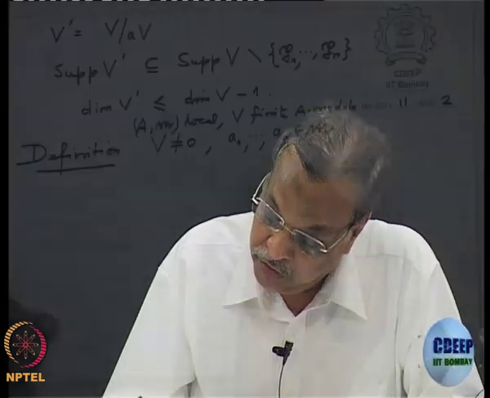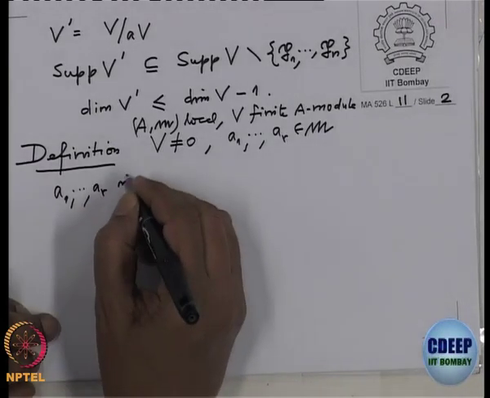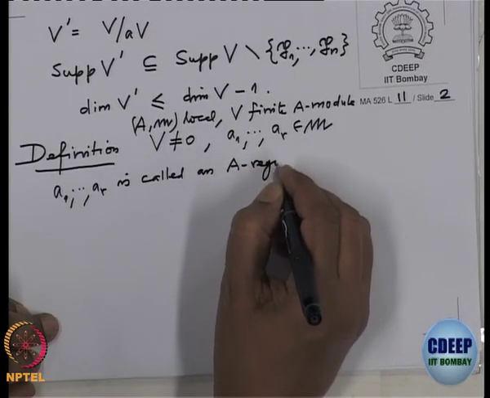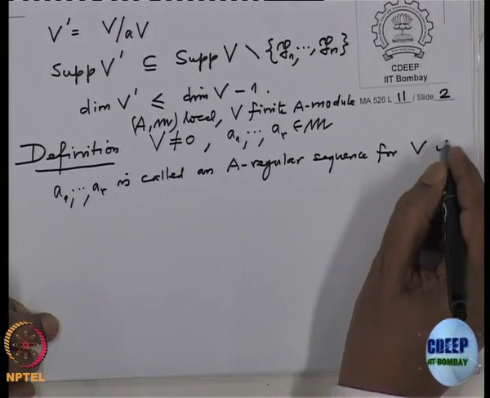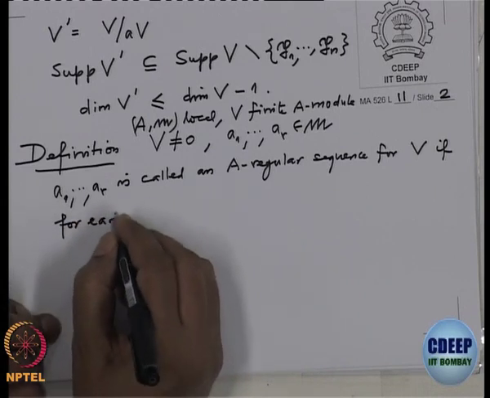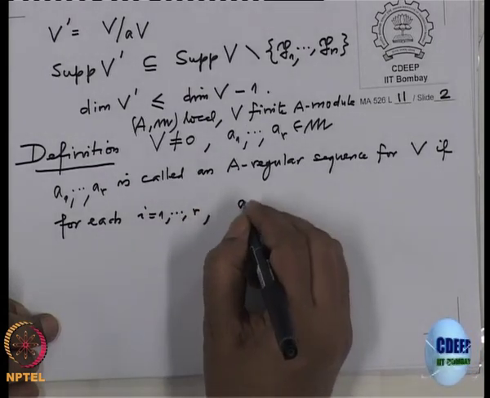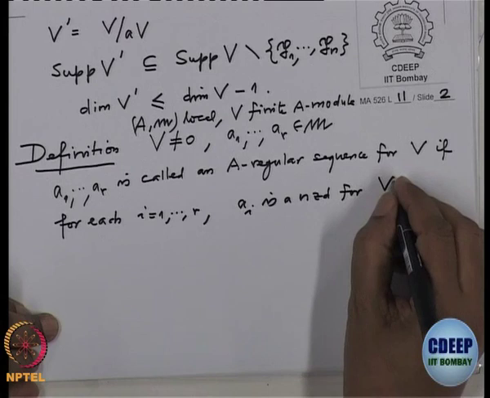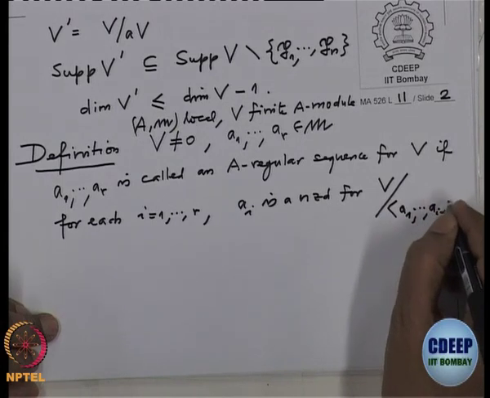Okay, so the elements a1 to ar are called a regular sequence for the module V if, for each i from 1 to r, ai is a non-zero divisor for the module V modulo the ideal generated by the earlier elements a1 to a(i-1) times V.